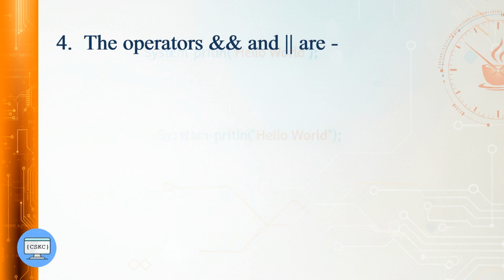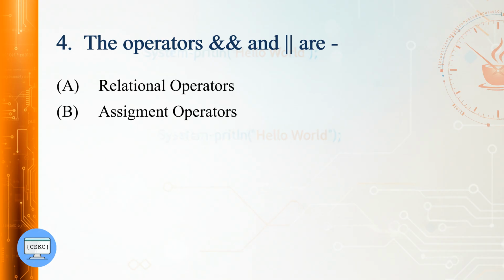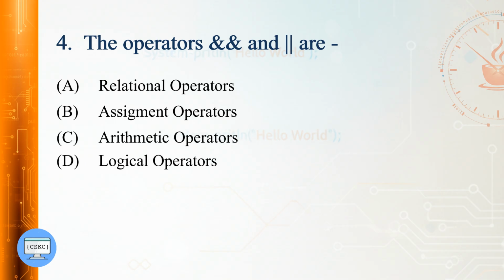The operators double ampersand and double pipe are relational operators, assignment operators, arithmetic operators, logical operators. Its answer is logical operators.